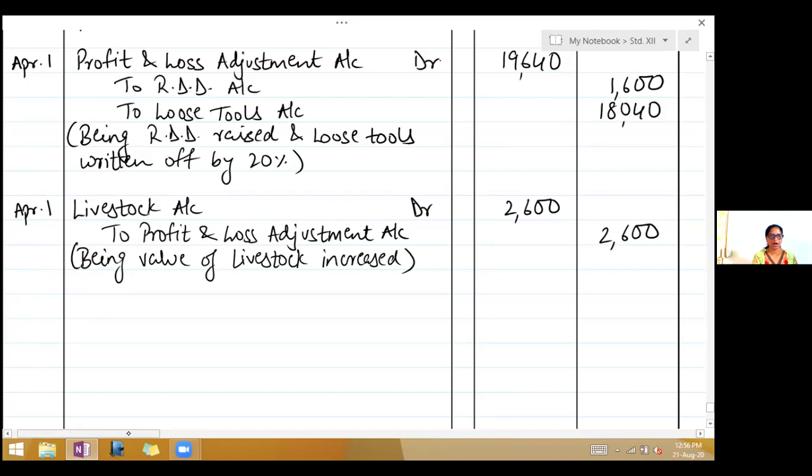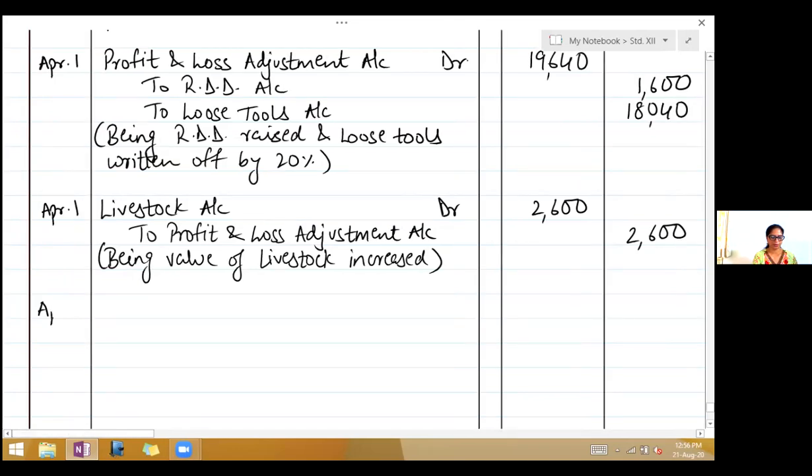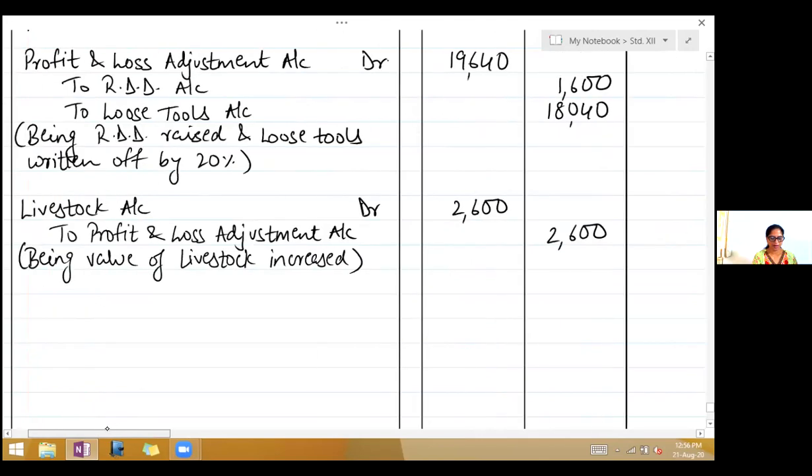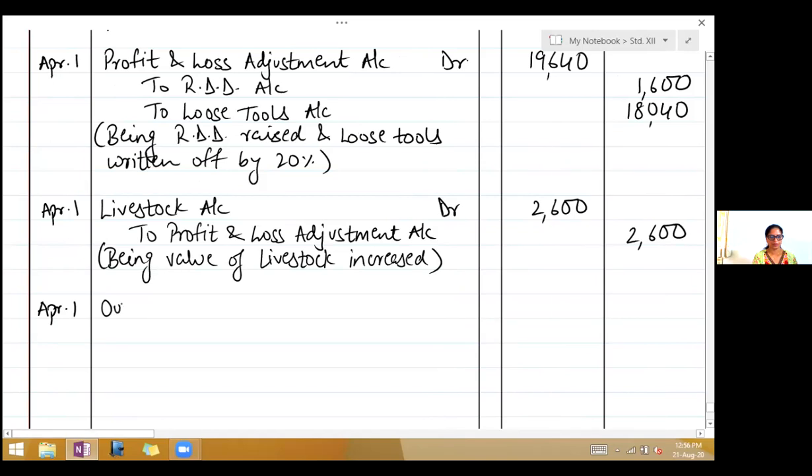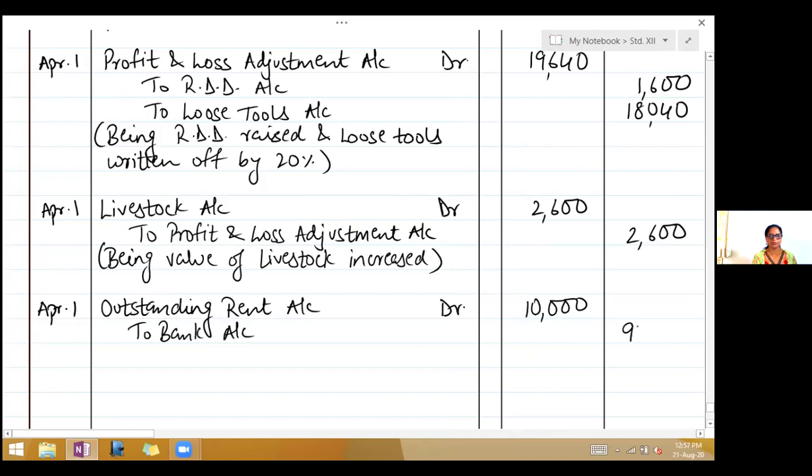Next entry is for the outstanding rent which is paid off. So 1st April, outstanding rent account debit 10,000 to bank account, 9,040, to profit and loss adjustment account, 960.